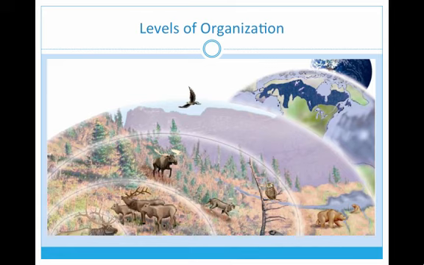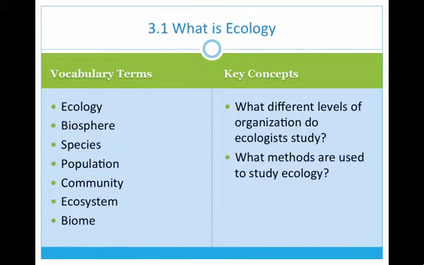And I told you guys would see the list of vocabulary terms again. The list of vocabulary terms for this section are ecology, biosphere, species, population, community, ecosystem, and biome. Knowing those terms will give you a good start on this section. And being able to answer the key concepts, the different levels of organization ecologists study, which we just went through and you did a diagram on, and then the methods of studying ecology, which is something we're going to be studying in the next video.